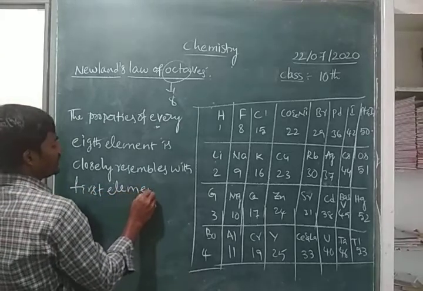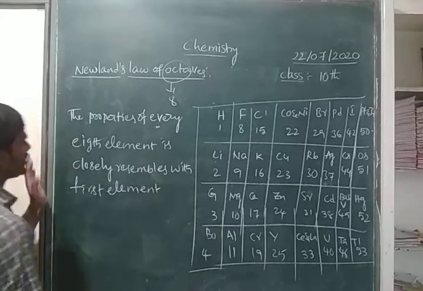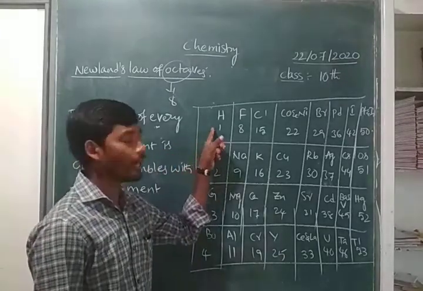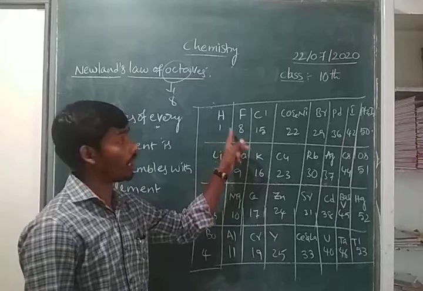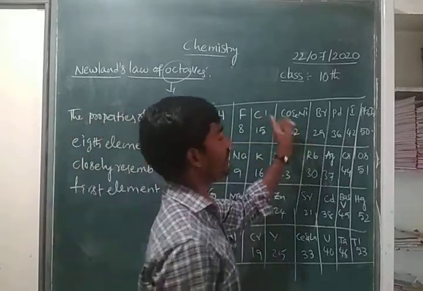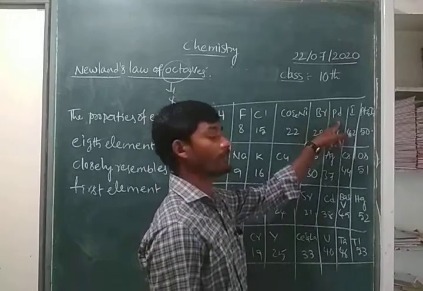Right children? See here, the properties of every 8th element. See children, hydrogen. After the 8th element, chlorine. After the 8th element, cobalt and nickel. After the 8th element, bromine. After the 8th element, palladium.